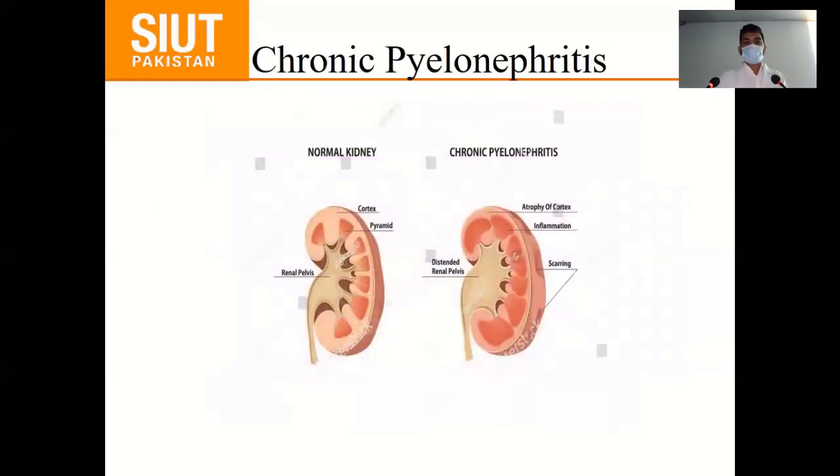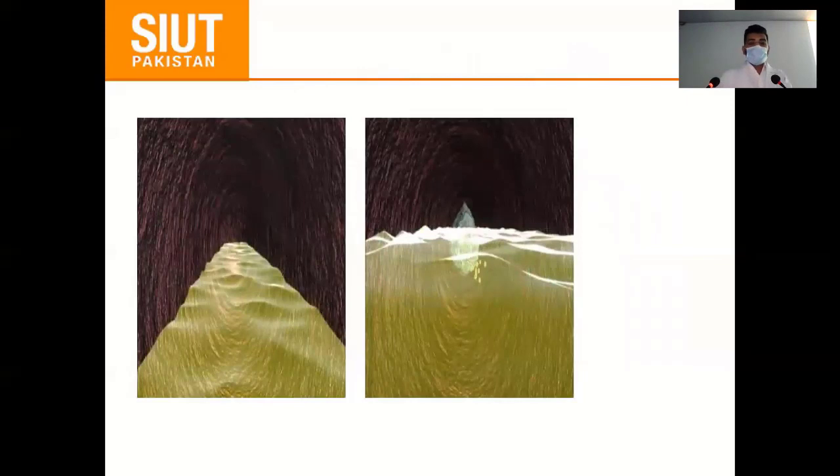So let's talk about chronic pyelonephritis. Inflammation of the renal pelvis and parenchyma, recurrent and persistent, leads to scarring as well as blunting. This one is the normal and this is the picture of chronic pyelonephritis. Chronic pyelonephritis is associated with two main causes. First is obstruction, and the second is reflux associated.